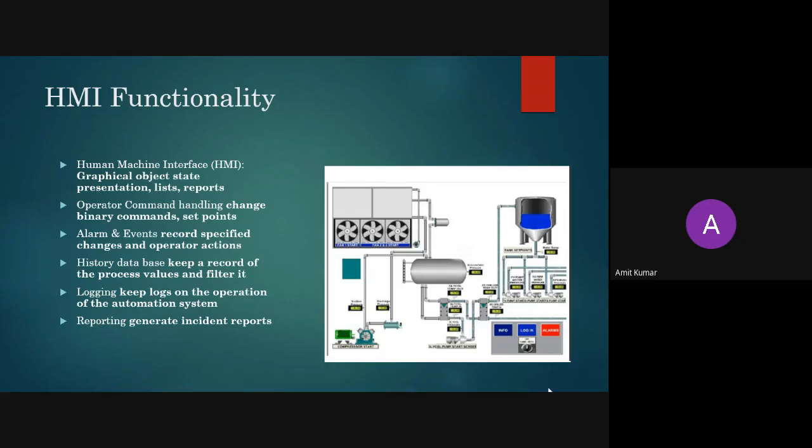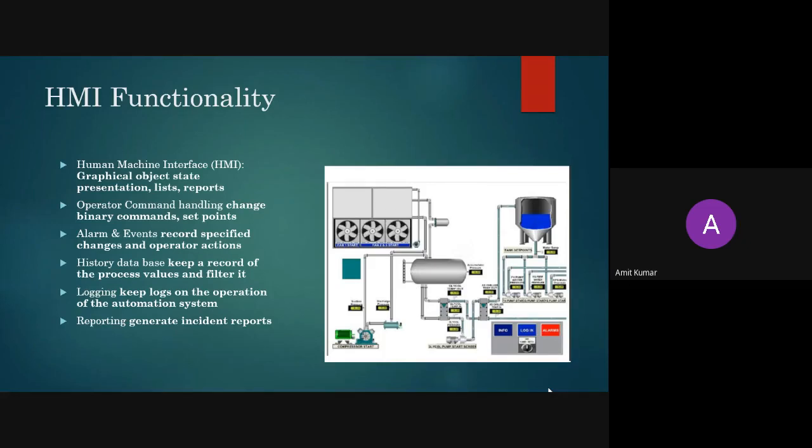If you want to change the speed of your pump or your fan, or you want to open or close your valve, various kinds of instructions can be applied there. On the screen you can click on the object and provide the instruction to the industry. These are the various things you can do using various commands.